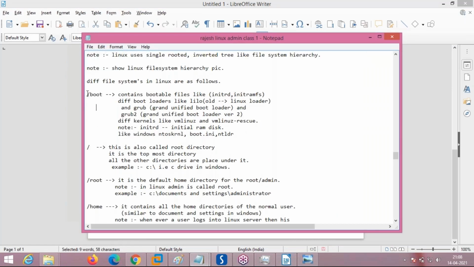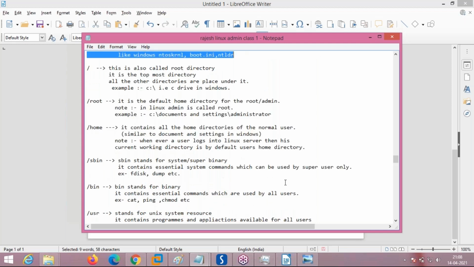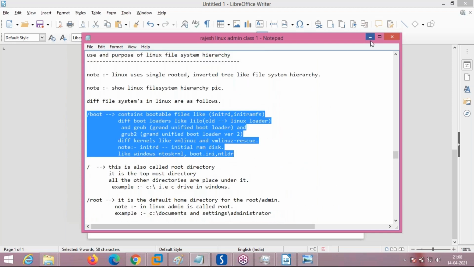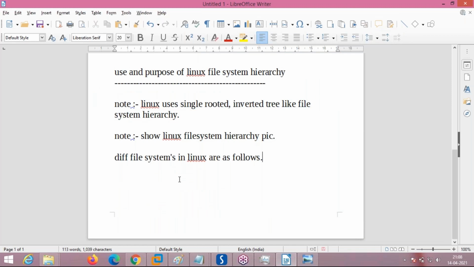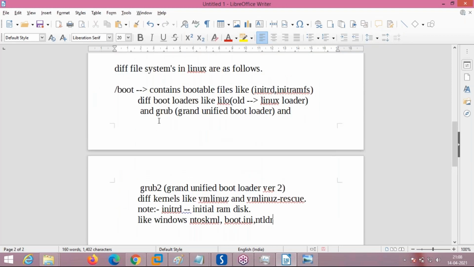First we will start with the purpose of /boot. What does it contain? I'm just pasting these things. /boot contains bootable files. They contain different bootable files. What is this? initrd, initramfs. initrd stands for initial RAM disk. Don't get confused. Just for the time being, remember these things.